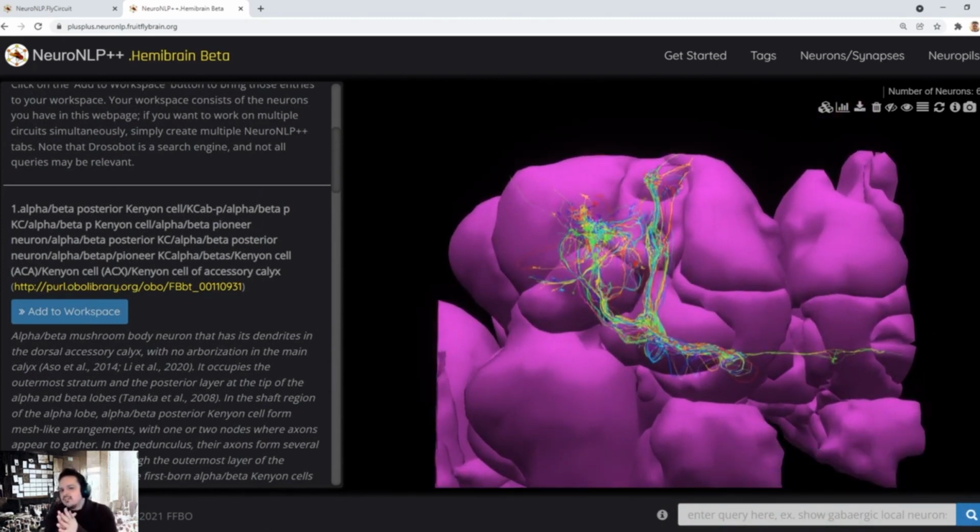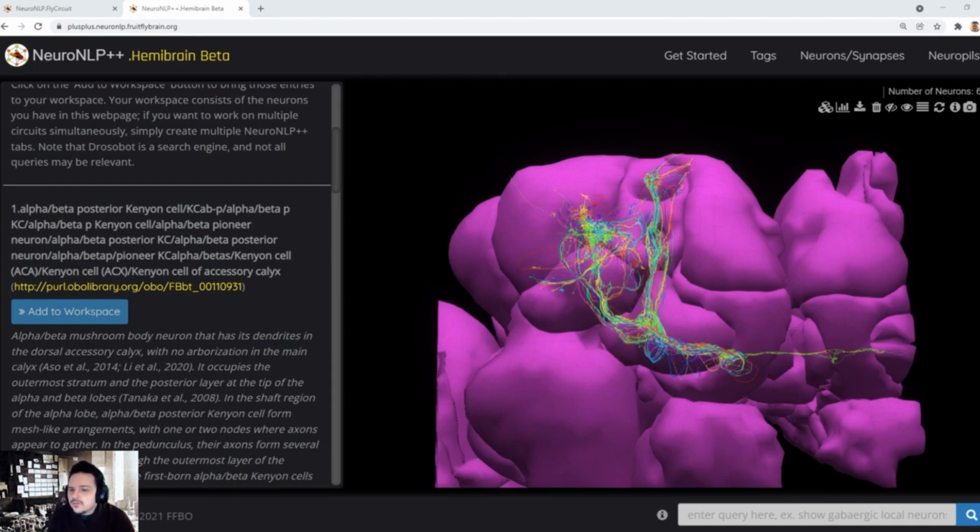From the technical side of things, NeuroNLP++ uses dense passage retrieval and bidirectional encoder representations from transformers, BERT, specifically the PubMed BERT model, to find possible answers to questions pertaining to a collection of ontology terms and their descriptions. After the relevant ontology terms have been identified, NeuroNLP++ retrieves neurons matching specific names in the hemibrain dataset with the ontological terms and their synonyms. These matches are then brought into the 3D environment of the user's workspace, in which the synaptic partners of the individual neurons can be visually explored.